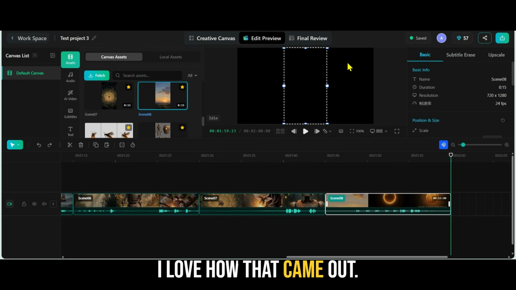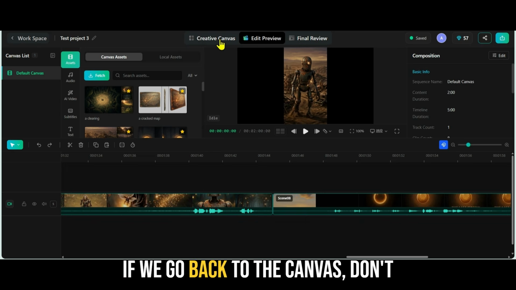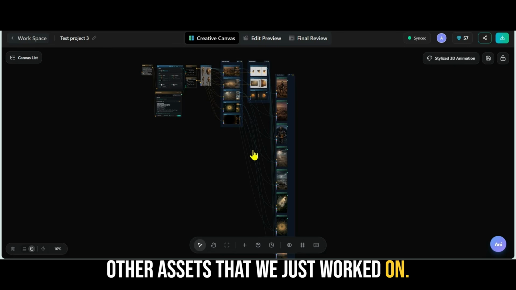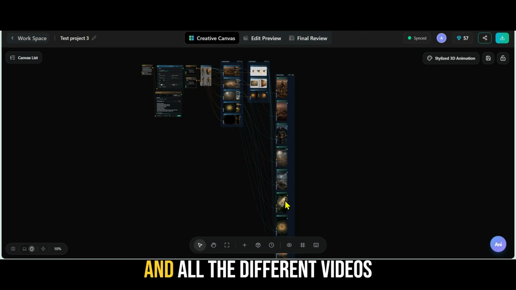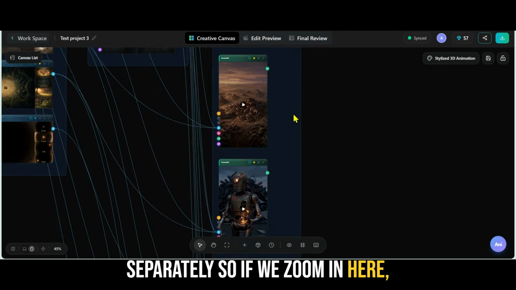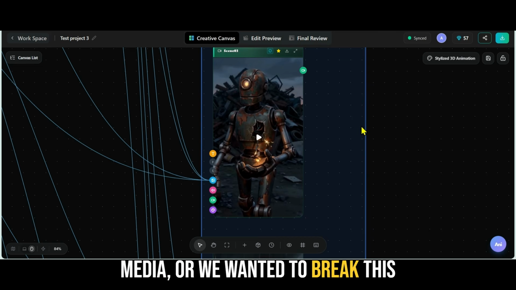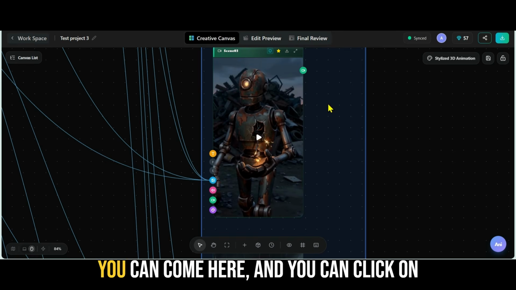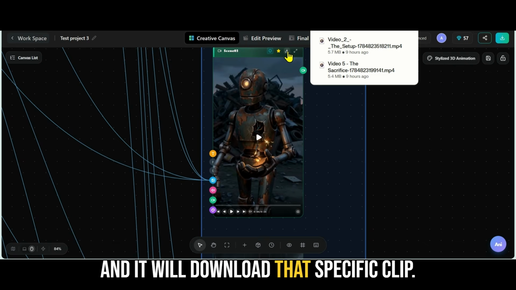I love how that came out. That is not AI slop, and you can really fine tune this. If we go back to the canvas, don't forget that we still have all these other assets that we just worked on. We have all the visuals, all the environments, all the characters, and all the different videos here that we can download separately. So if we zoom in here, let's say we wanted one of these videos to promote the story on social media, or we wanted to break this up into chapters to put on YouTube Shorts, TikTok, or any other platform. You can come here and click on this option that says download video, and it will download that specific clip.